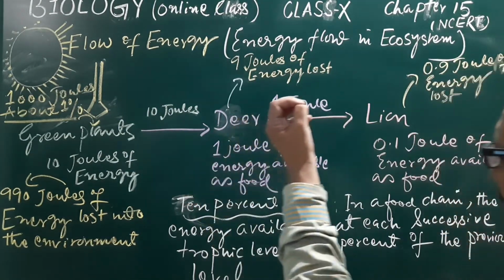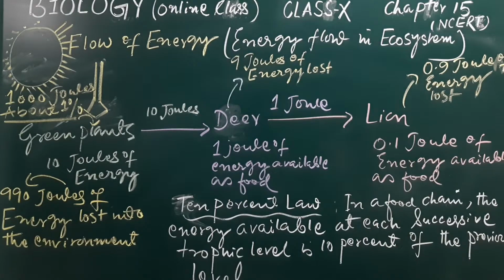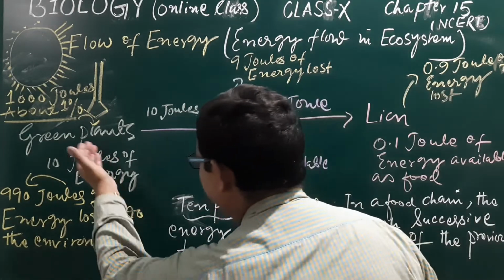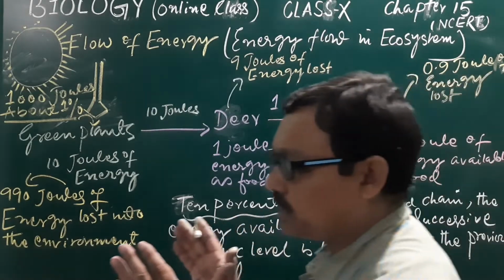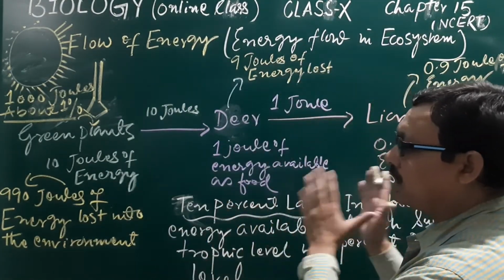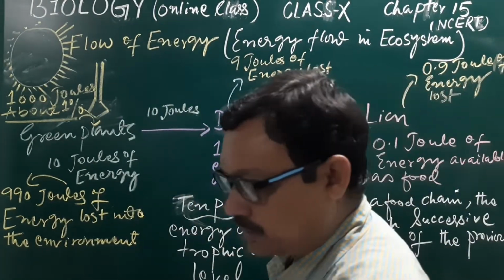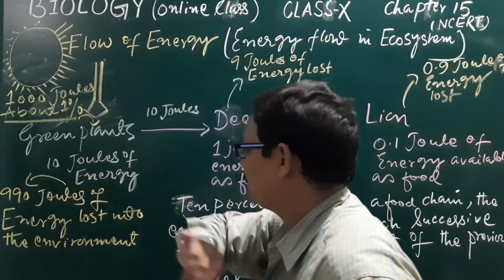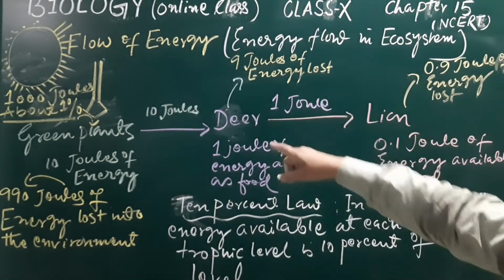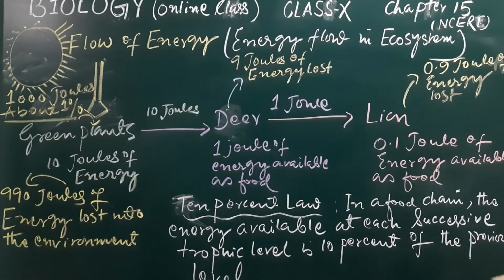Here is an example. From this example, you can understand very well how energy flow occurs in a particular food chain. Like you have seen in the forest, the green plants are the producer, the deer is the first order consumer, and the lion is the second order consumer.